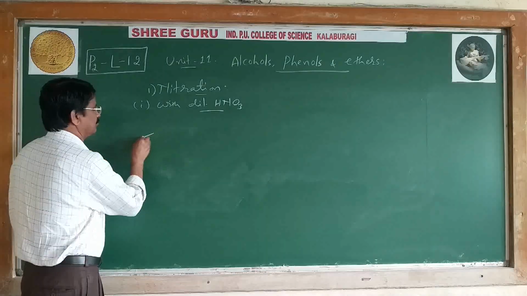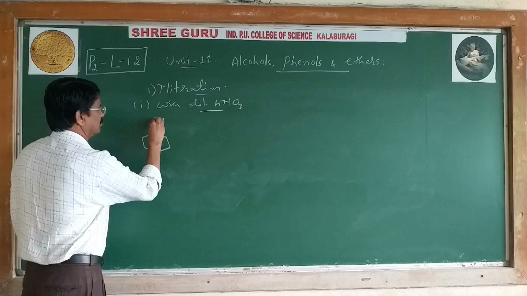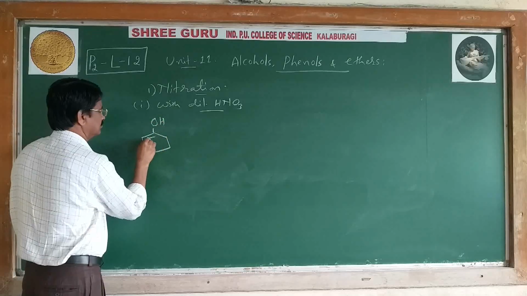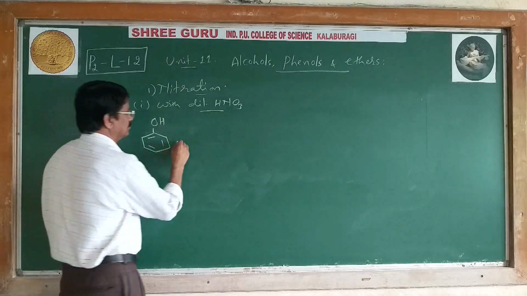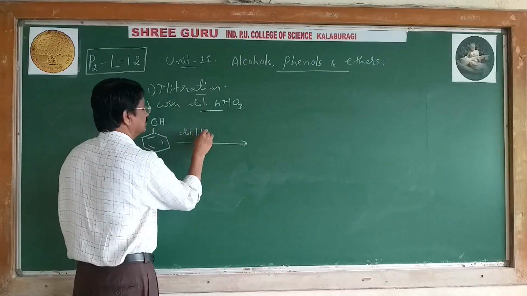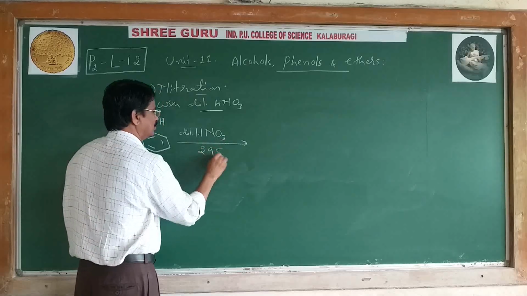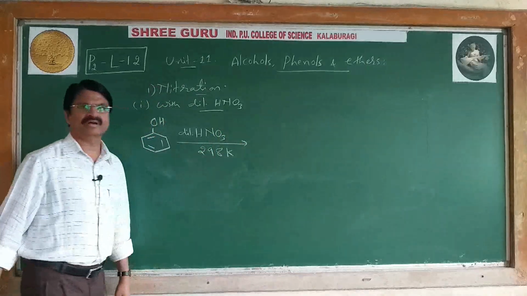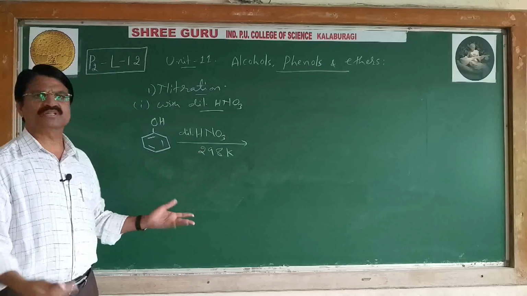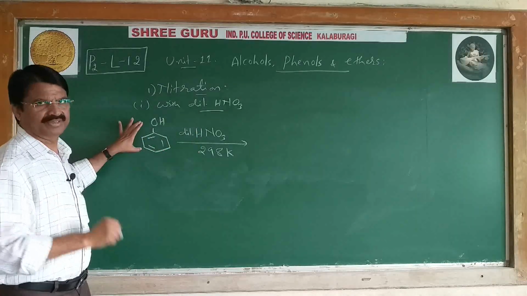Now take phenol and treat it with dilute HNO3 at 298 K or 25 degrees Celsius, meaning no heating, just mixing HNO3 and phenol.